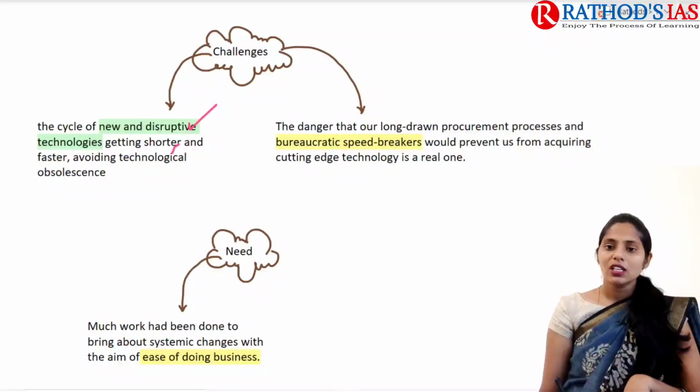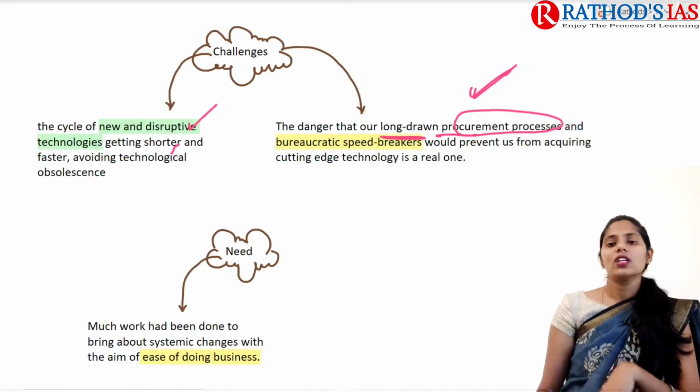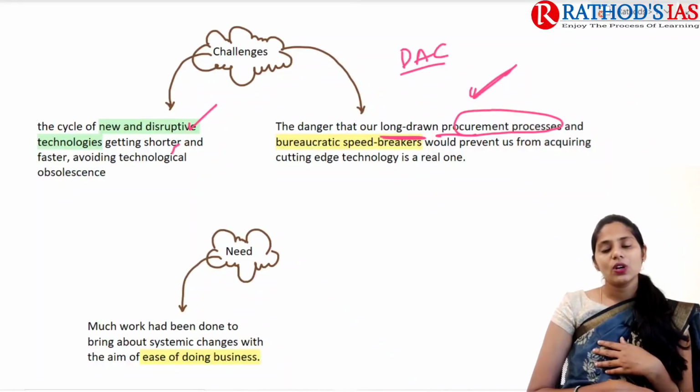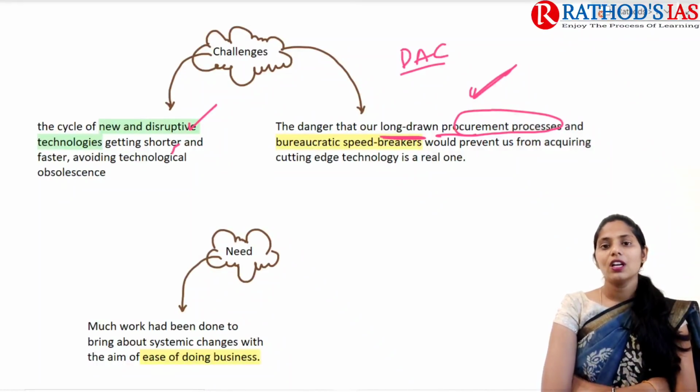And the next one is that we are also having a long drawn-out procurement process. If you want to go for buying any helicopter or anything, it needs approval from the Defense Acquisition Council. Yesterday or the day before yesterday we studied about the DAC clearing the buying of helicopters, etc., right?